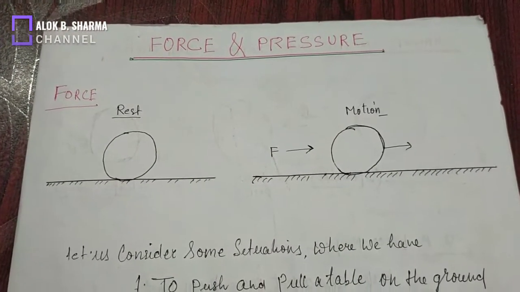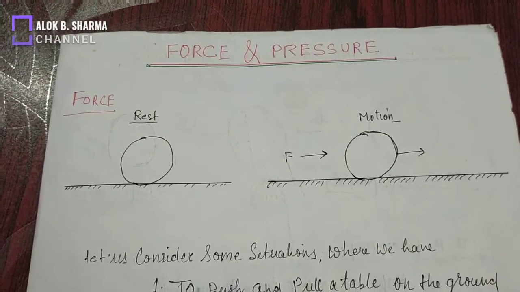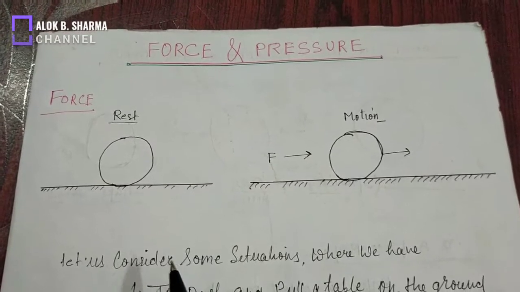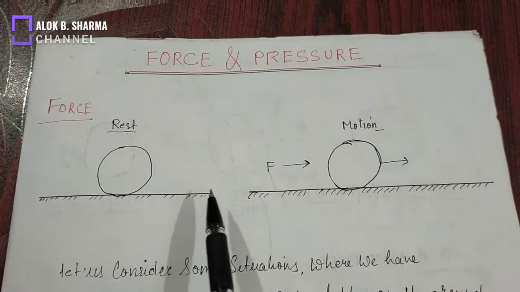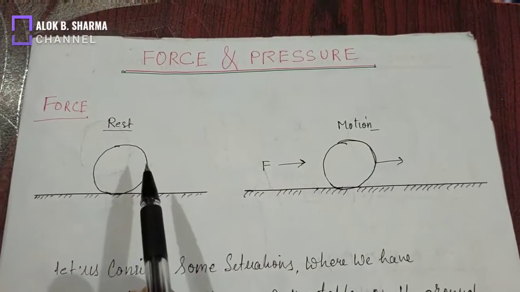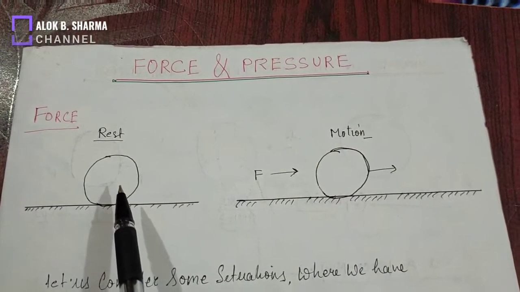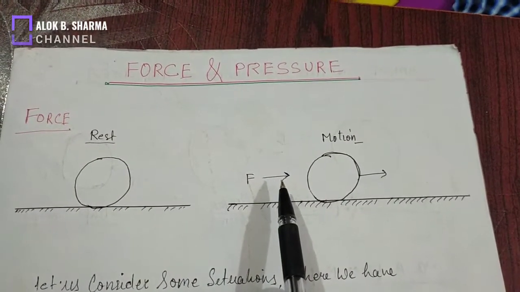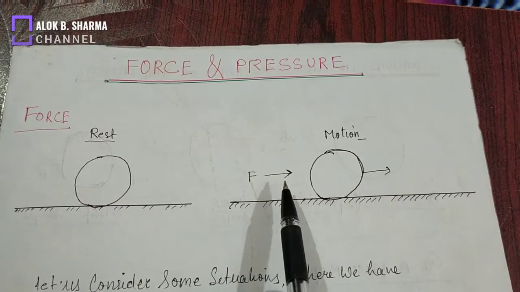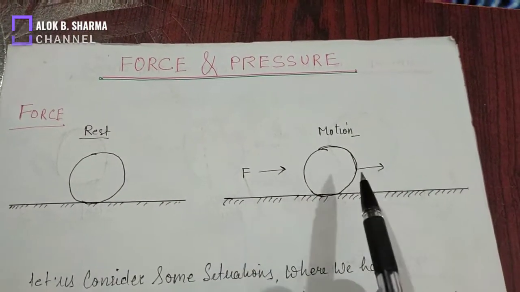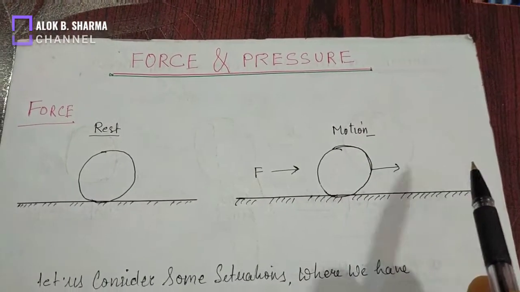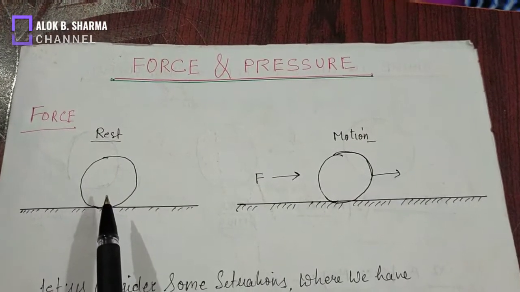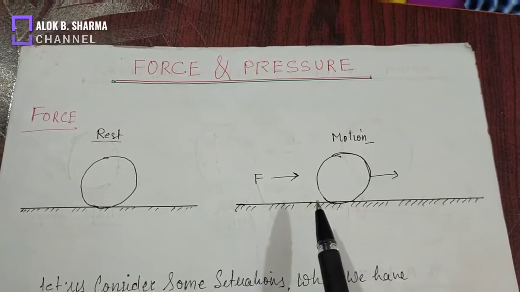Force is what? See, when an object is in motion from rest, application of force is required there. I have drawn a diagram of two balls. One is at rest, and when force is applied on that ball, it starts moving. Means what brings the object from rest to motion? Definitely it is the force.